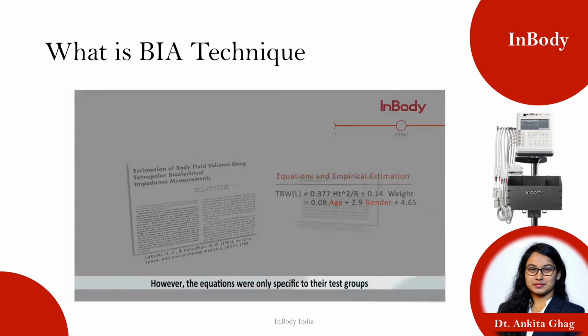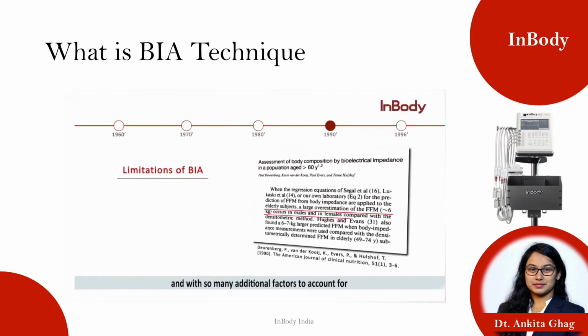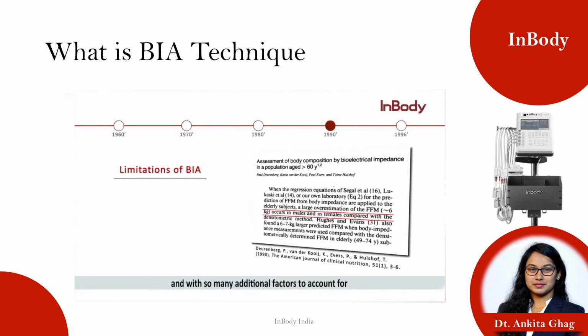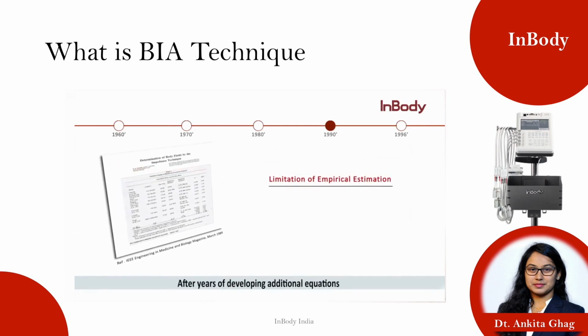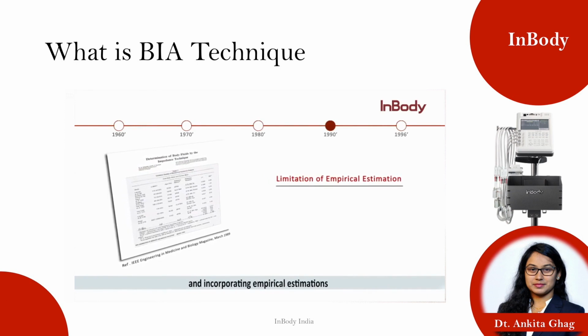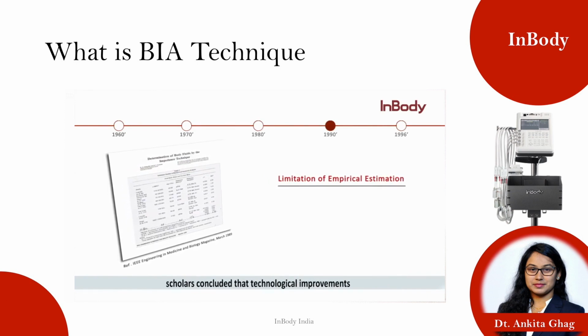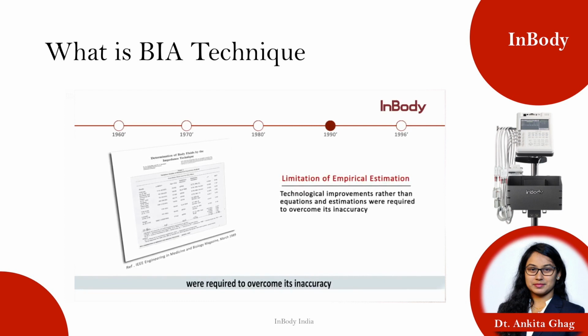However, the equations were only specific to their test groups, and with so many additional factors to account for, no equations were applicable to all. After years of developing additional equations and incorporating empirical estimations, scholars concluded that technological improvements, rather than equations and estimations, were required to overcome its inaccuracy.